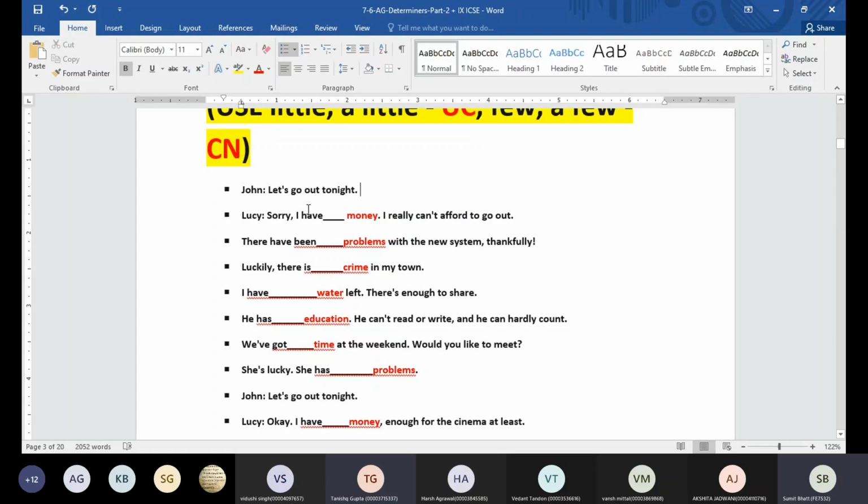So John says to Lucy, let's go out tonight. Lucy says, sorry, I have dash money. I really cannot afford to go out. What money is she holding? Some money or hardly any money? Hardly any money. Little. Little will be used here.